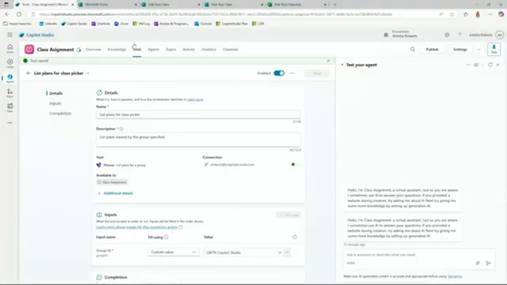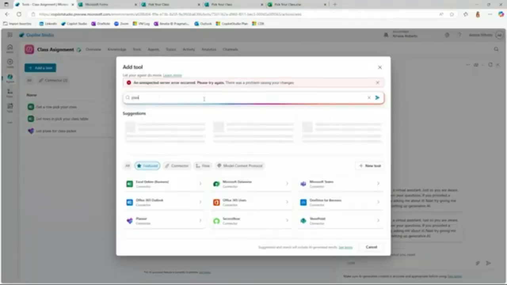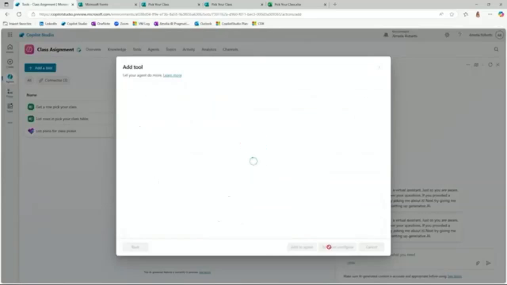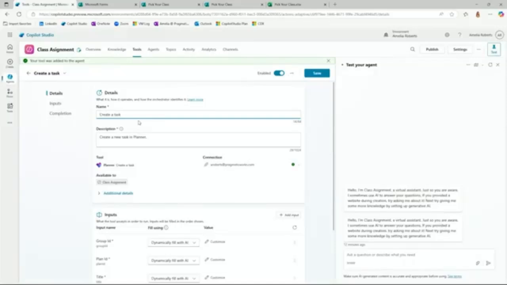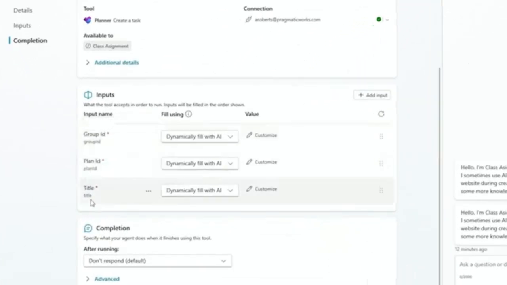Next part of the process is to actually create the plan. So let's go back to tools and we're going to add a tool. I'm going to try Planner once again. And this time we are going to choose Create a Task. Add and configure. Change the name, create a task, class picker. And now I need my group ID, my plan ID, and the title. I am also going to add an input here because there's another bit of information that I want to come through my Excel file. We'll get back to that in a second.